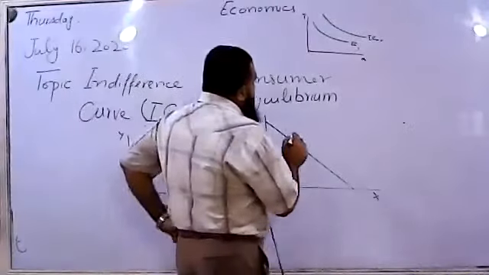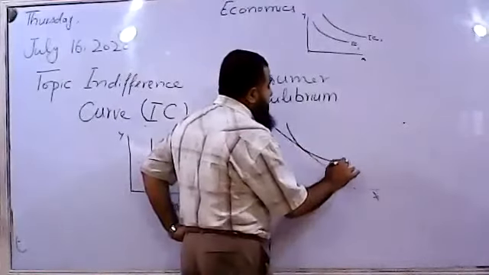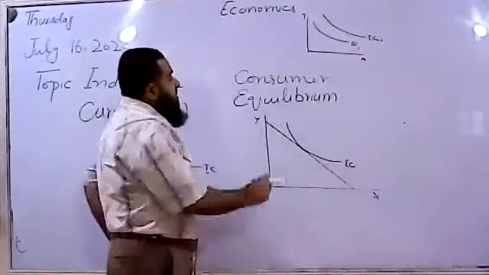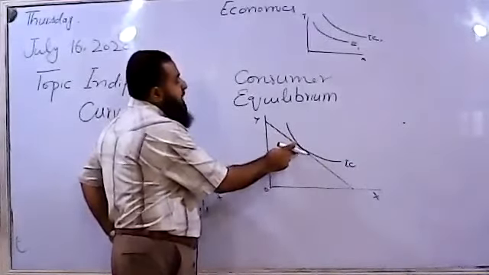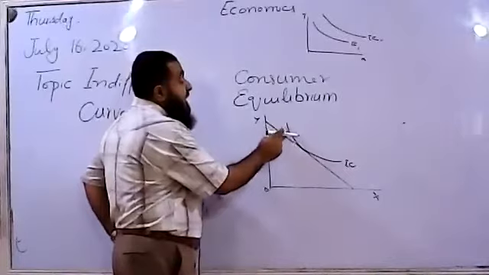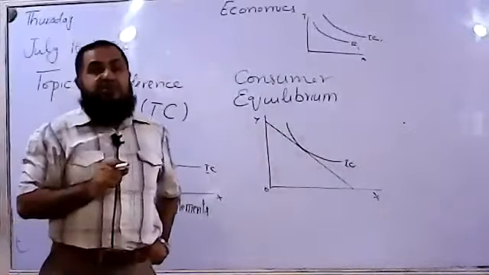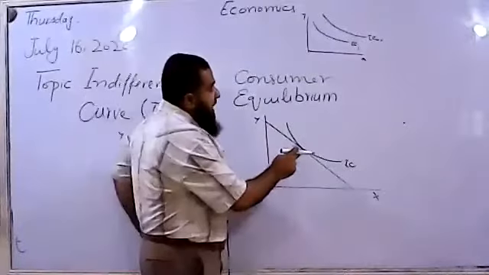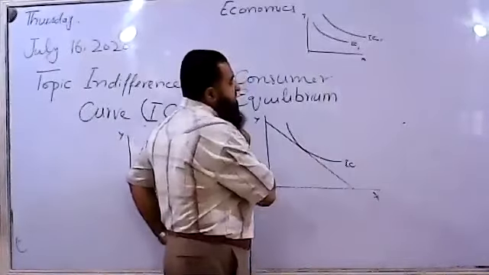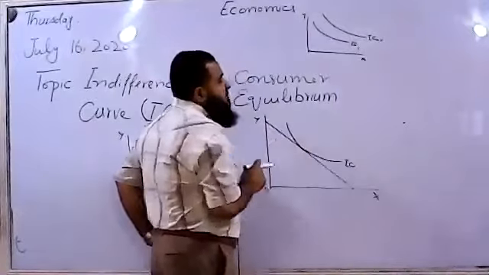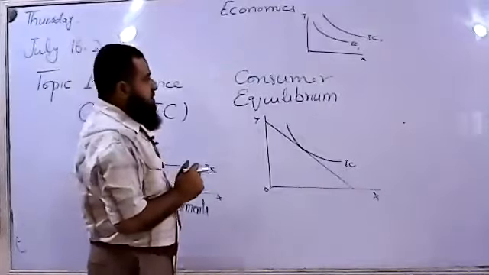So now this is the indifference curve. The points on the left of this tangency point cannot be afforded by the consumer within his income and prices. And the points on the right of this tangency, which lie along the indifference curve, are also unaffordable by the consumer within the given income and the prices of the two goods.